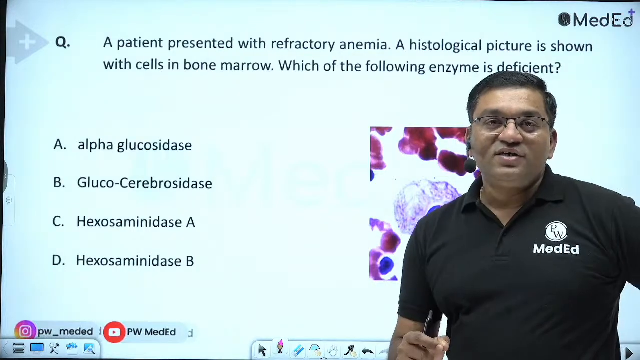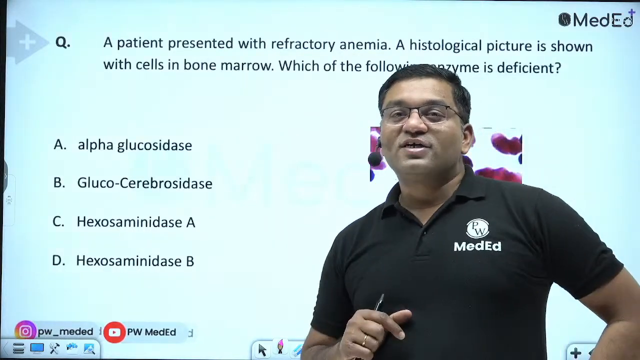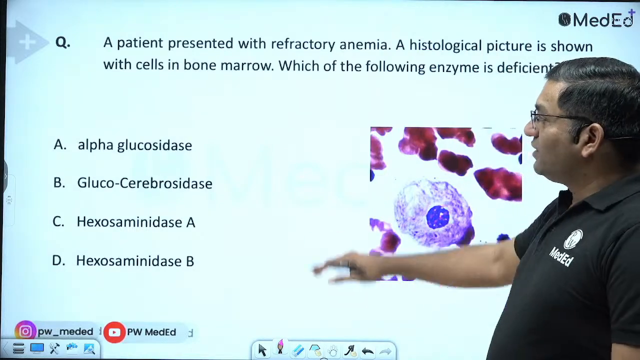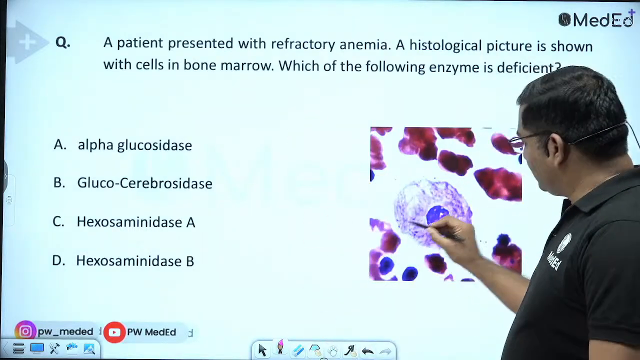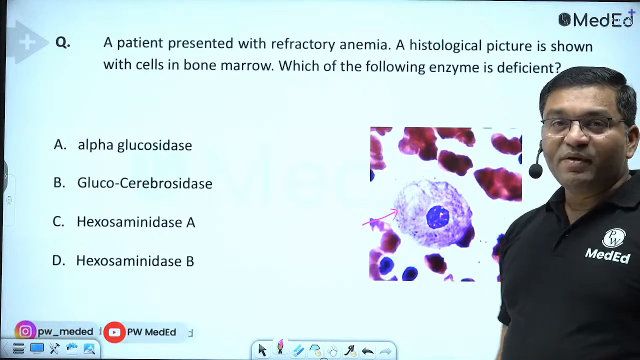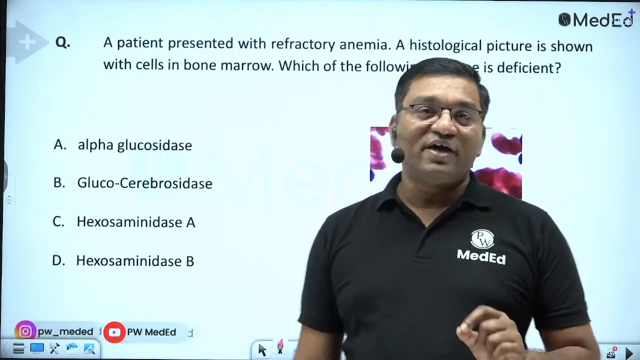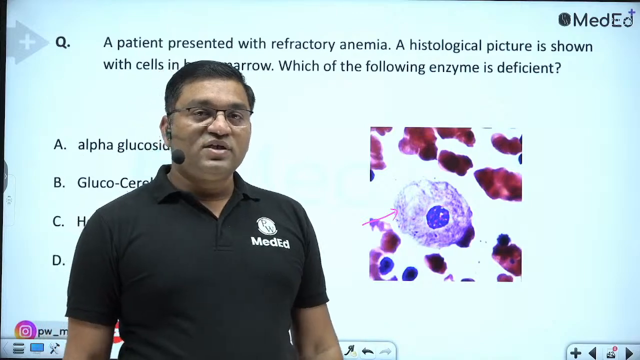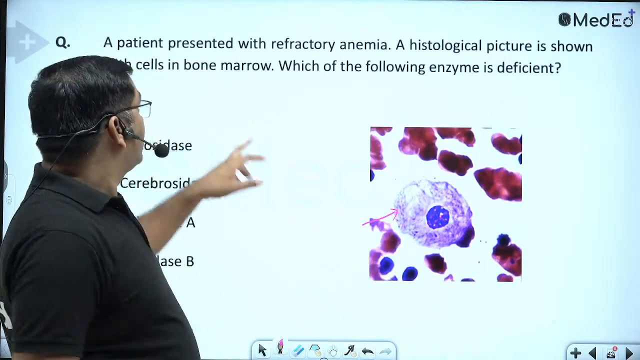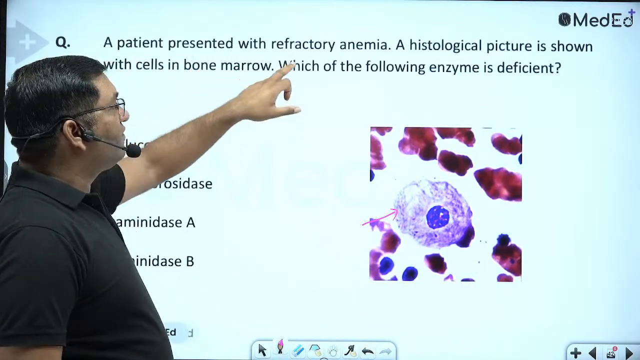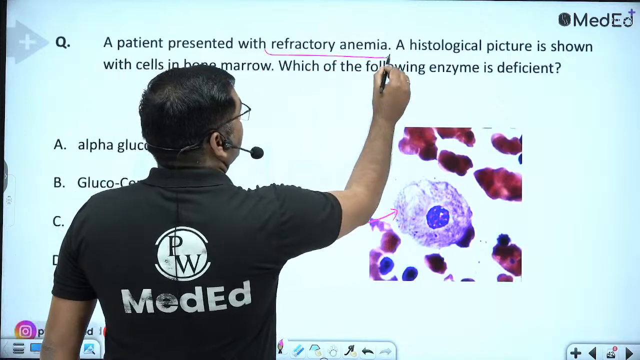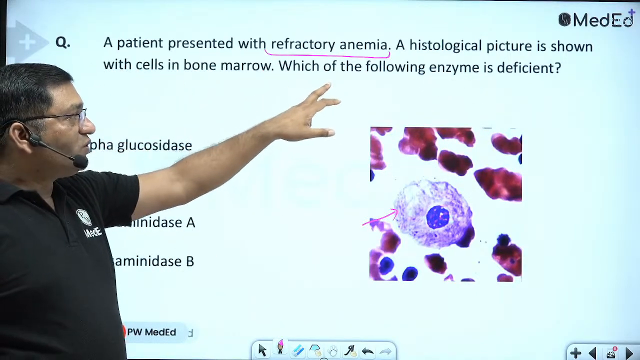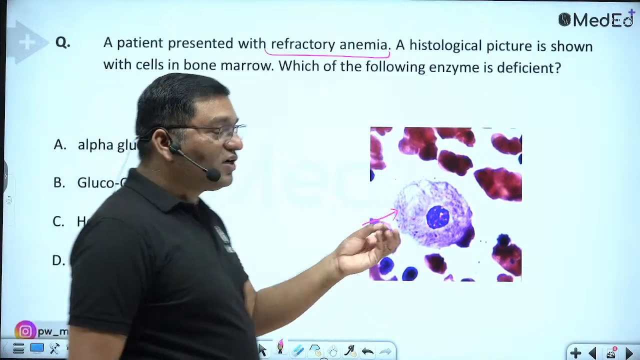Now the top rated and most important clinical case from biochemistry for any examination is this image. Wrinkled paper, tissue paper appearance of the macrophages. Wrinkled paper appearance on the bone marrow biopsy is a typical feature of Gaucher's disease. A patient presented with refractory anemia and the histological picture is shown with cells in the bone marrow. Which of the following enzymes is deficient? This is the Gaucher's cell.